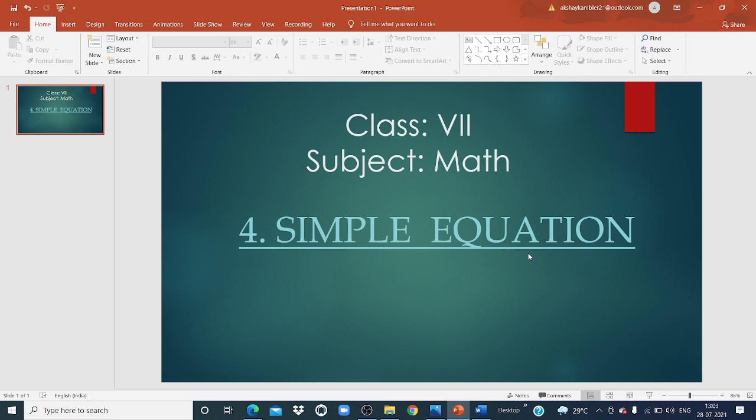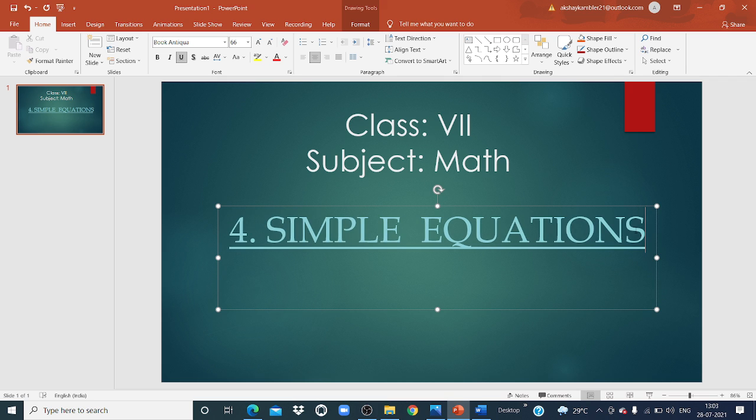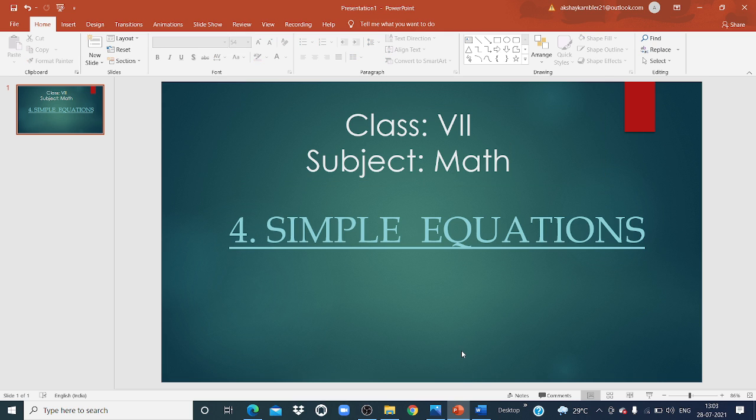My dear students, today we are going to start a new chapter of mathematics, that is chapter number 4, simple equation. Okay? Simple equation. So, in today's session, we are going to discuss what a simple equation is, and also recall what we have learned from class 6, class 5, right? So are you ready for that? Yes? Okay. Open your notebook and write down chapter number 4, simple equation.